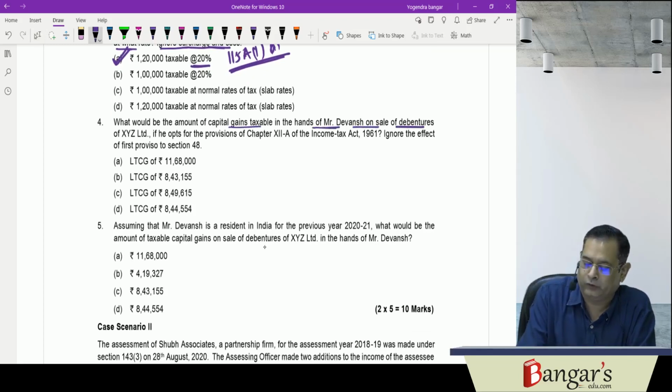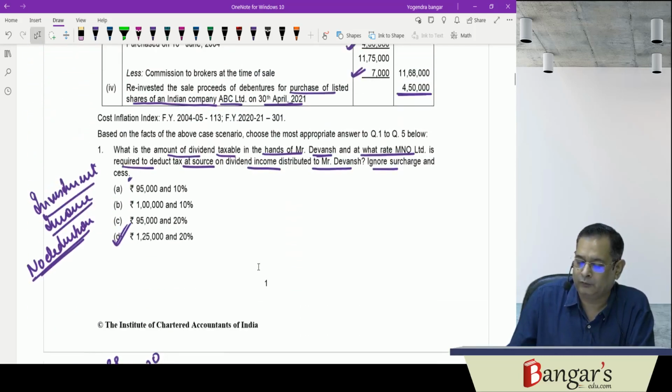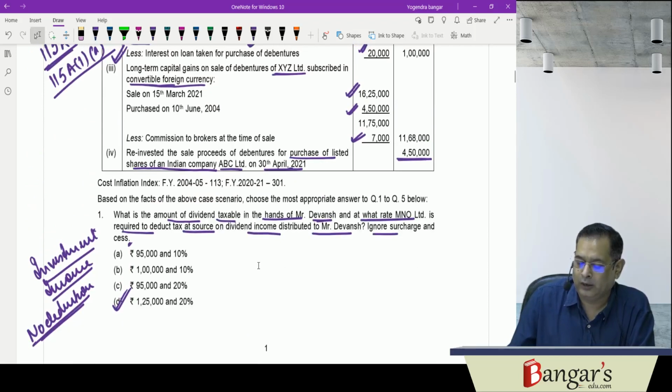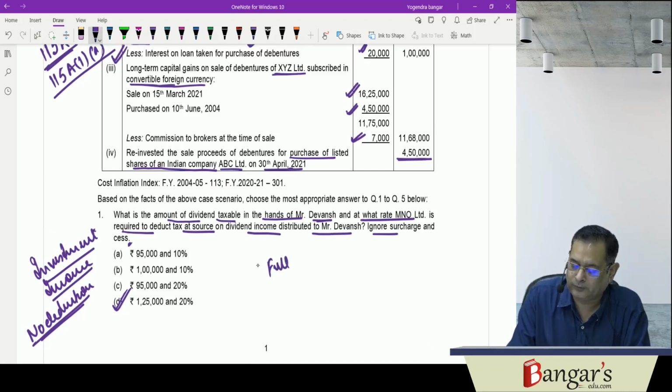Then what would be the amount of capital gains taxable in the hands of Mr. Devansh on sale of debentures of XYZ Limited if he opts for the provisions of Chapter 12A of the Income Tax Act? Ignore the effect of first proviso to section 48. So here no benefit of indexation will be available, and the amount of long-term capital gains will be: the full value of consideration is how much?